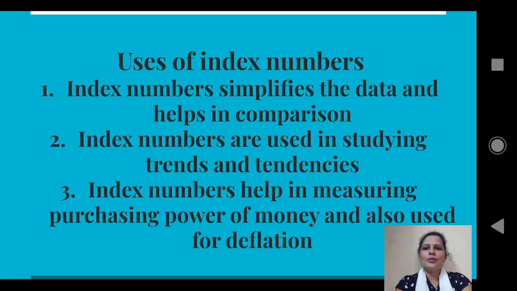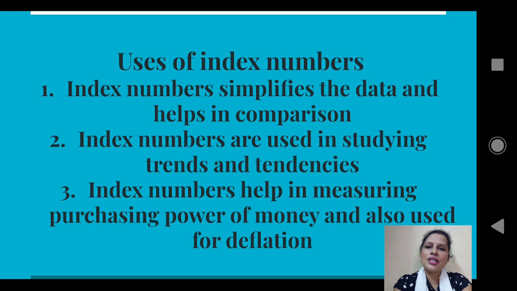Okay, now let us concentrate on uses of index numbers. The first one, index number simplifies the data and helps in comparison. Index number is one single number that represents the group of values. While constructing index number, we have to consider variety of information. We have to consider information on price, quantity in base year and in a current year.